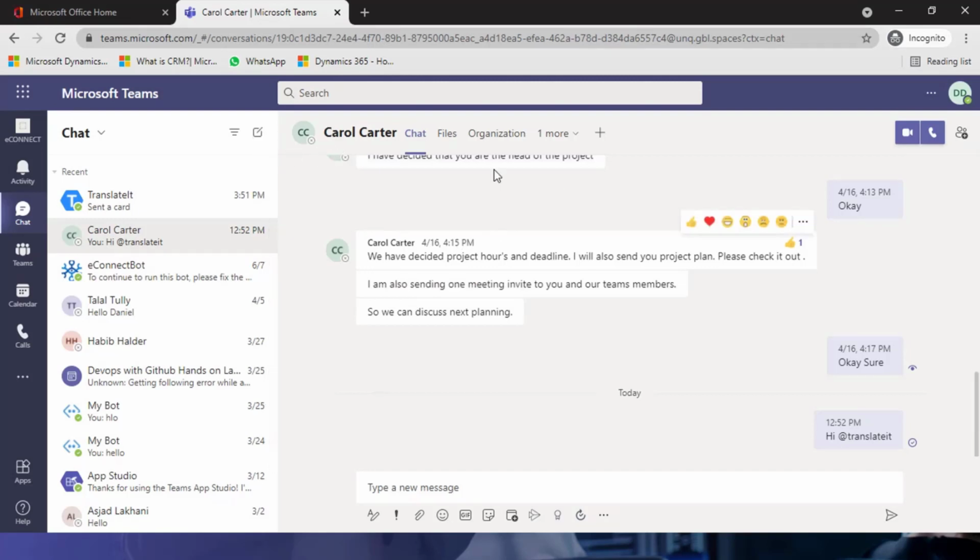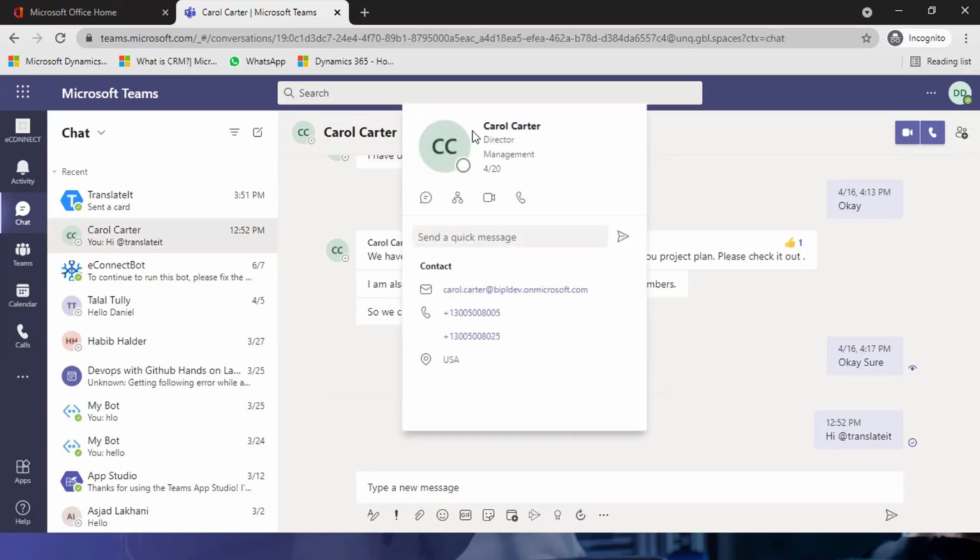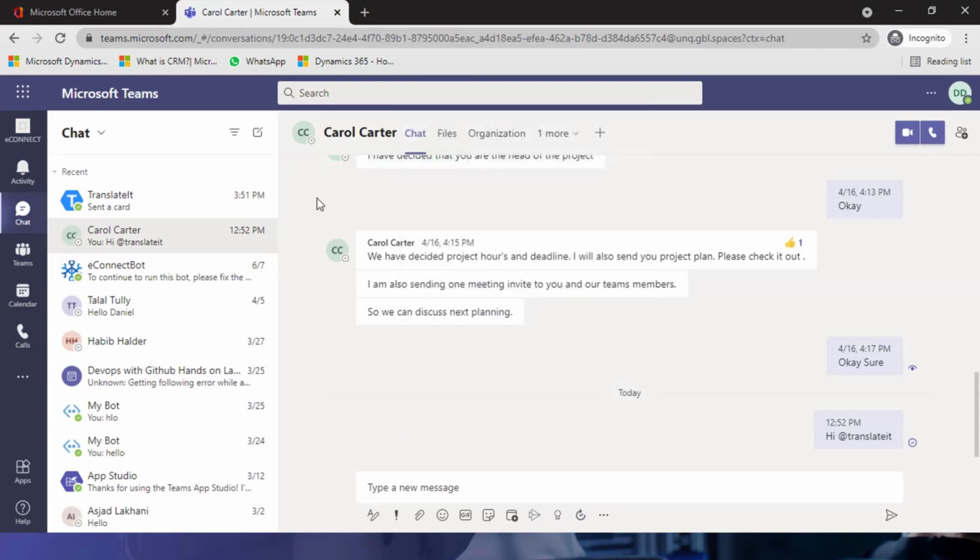Then here we have Carol Carter. What's happening is that I am opening her people's card. Here I'm able to see her whole profile. She is working as a director. She is part of the management team. Right from here, I can send her a quick message, email her, call, see her location, and so on. Here I can see the organization chart, so I can see who she is reporting to. Next is the video call and audio call. So everything can be done from the people's card as well.